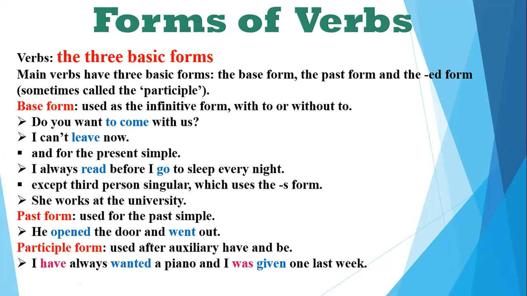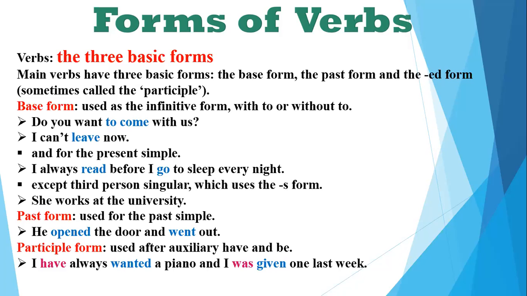Okay, so there are three basic forms of verb. The main verbs have three basic forms: the base form, the past form, and the ed form, sometimes called the participle form. That is what we call the past participle form. The base form is used as an infinitive form with to or without to. That is the main verb. It's come, do, eat, sit, drink, play. All of these are the base form of the verbs, the main verb.